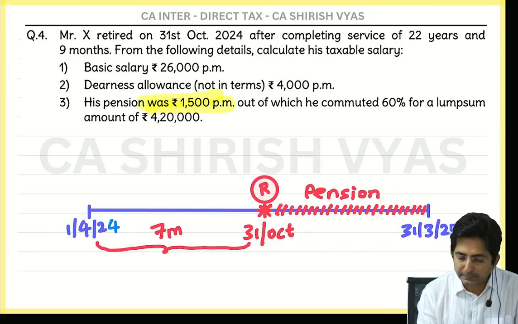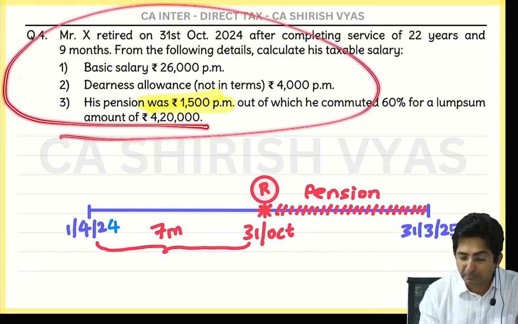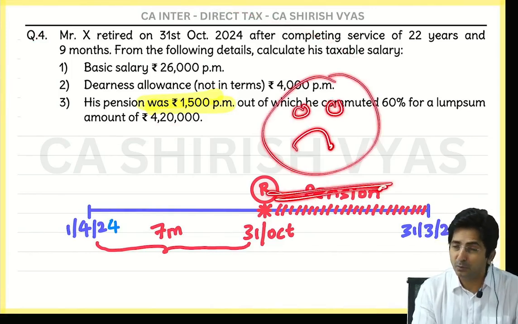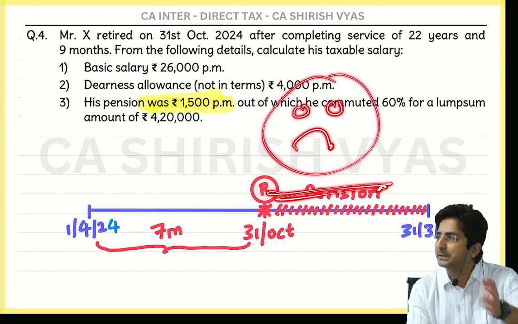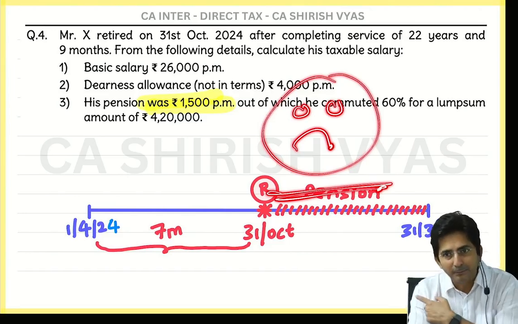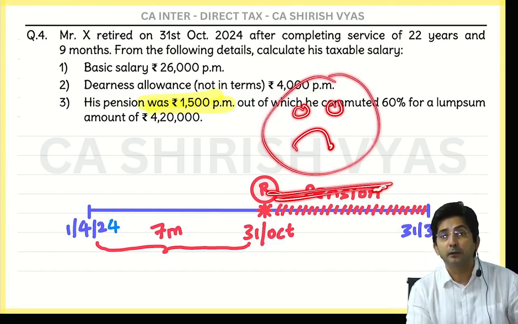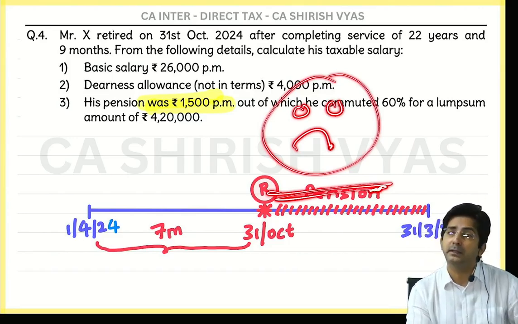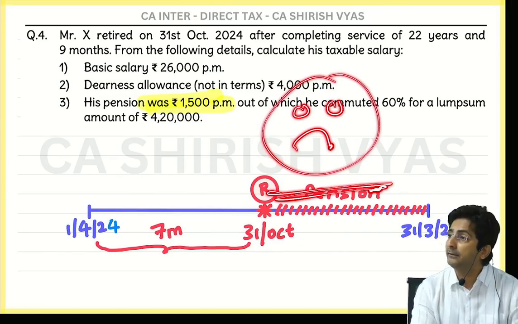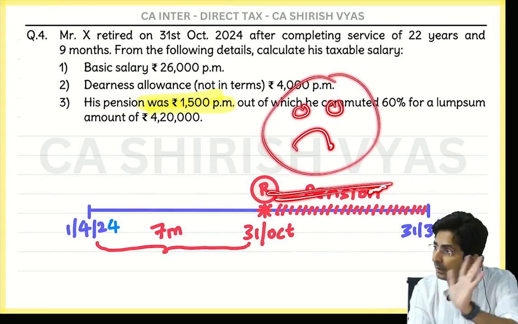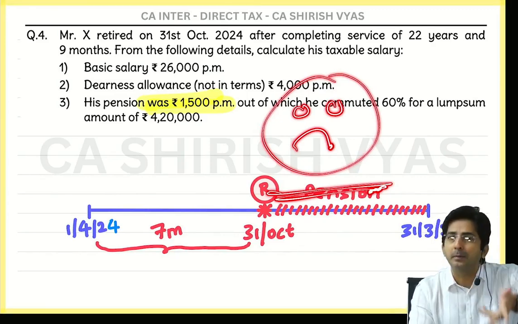But this employee is happy or sad? Sad, because his boss didn't give gratuity. See the sad face. So government will make him happy. Okay, you are sad, we will give you 50% exemption. You are sad because your boss didn't give gratuity, so you will get 50% exemption. For other people we give 33 only. But because you are sad, we will give you 50% exemption. See, more exemption is good, right? This way also you can remember.